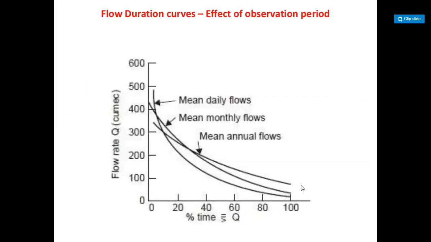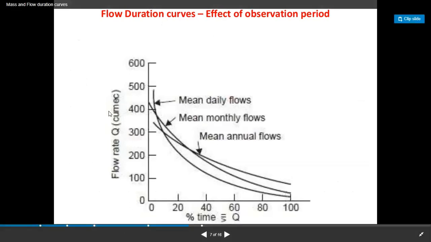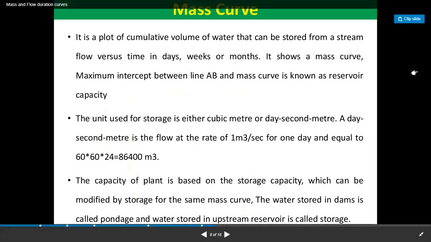Flow duration curve: effects of observation periods. Here, flow rate Q is in cubic meters. Here, guys, mean daily flows, mean monthly flows, and mean annual flows. Guys, here, mass curve.